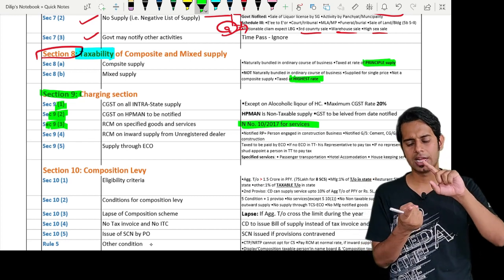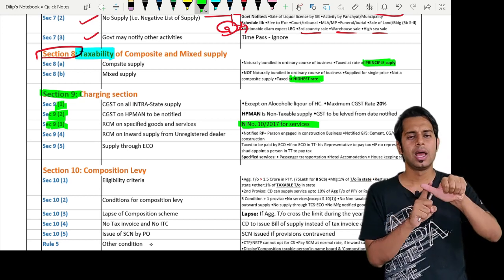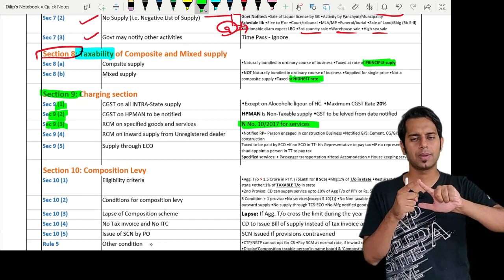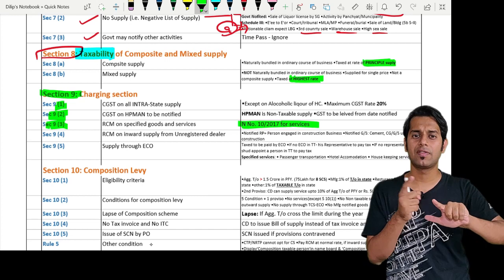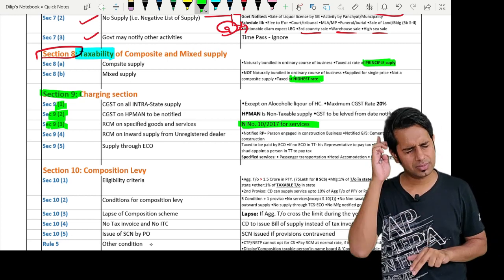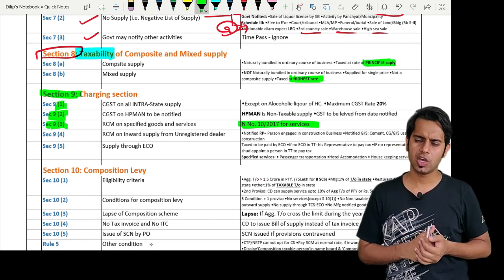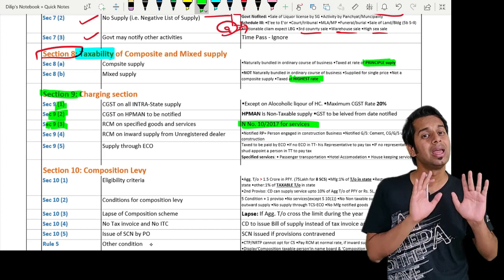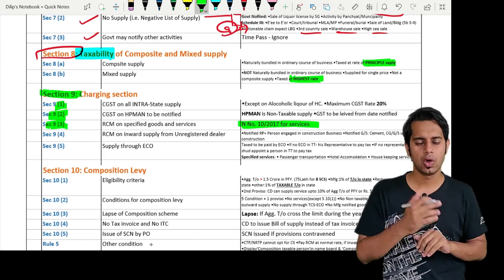Except 5+1 is what, sir? Except renting of immobile property services, except Department of Post services by way of speed post, life insurance. Then except services in relation to aircraft and vessel inside or outside the precincts of airport or port. Then except transportation of goods and transportation of passenger. If these items are provided, then the tax is payable under forward charge.